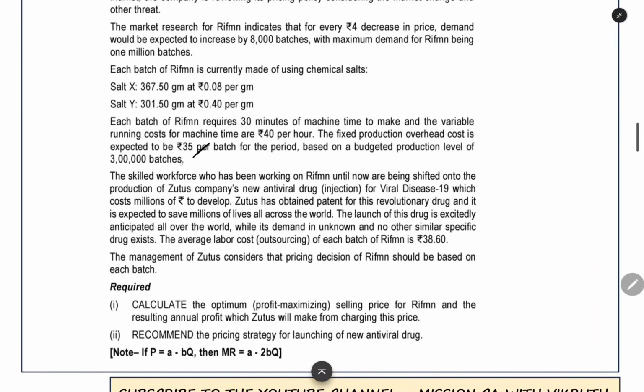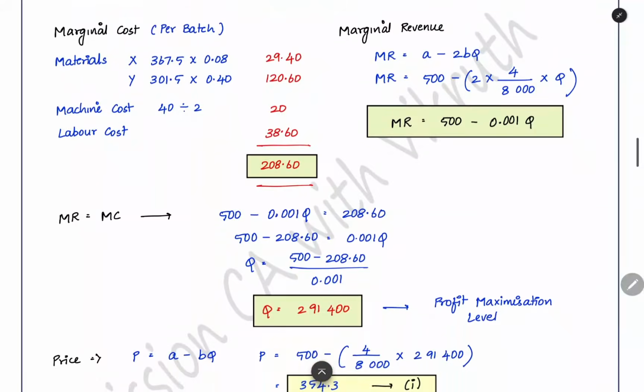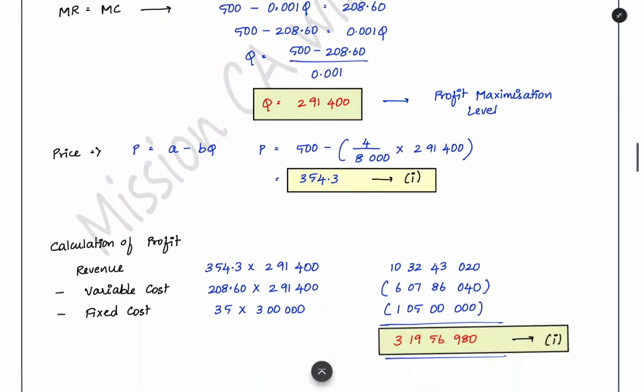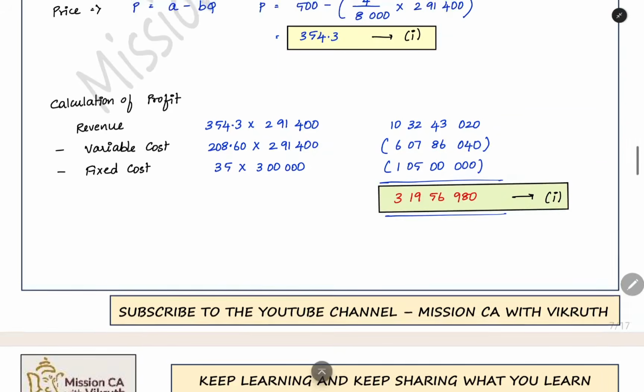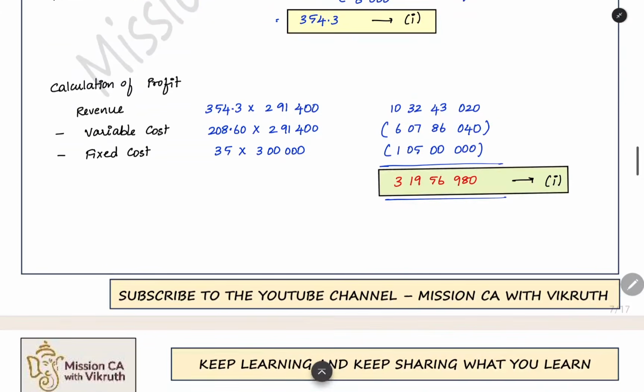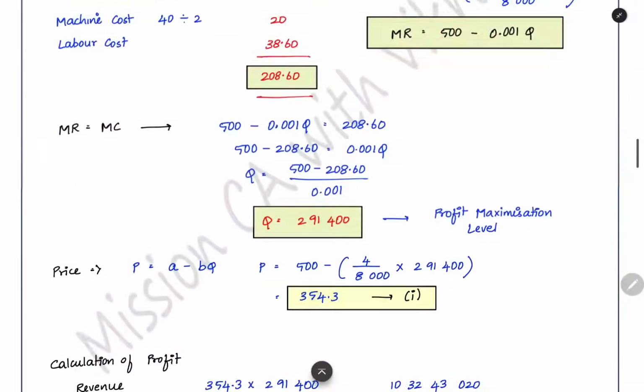35 rupees per batch for 3 lakh batches they have planned. So 35 into 3 lakh will be incurred whether you are producing 3 lakh batches or 2 lakh batches. Even if you do not produce, this fixed cost will be incurred. So that will be taken as per the budgeted level of activity. When you reduce all this from the revenue, you will get the profit. So this is the profit that we are getting at the profit maximization level of output.